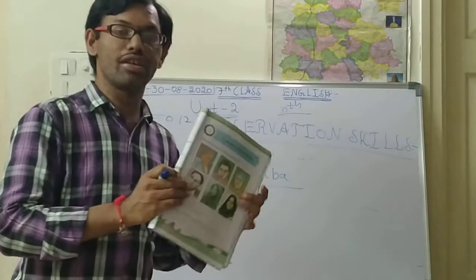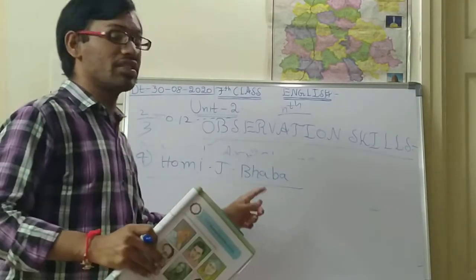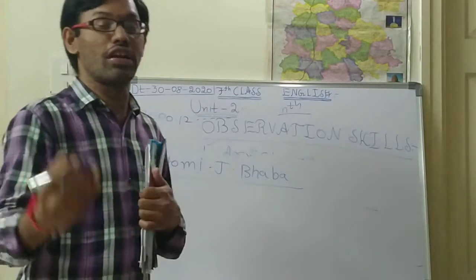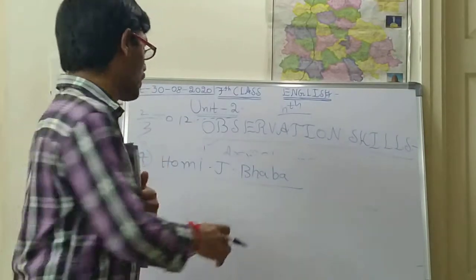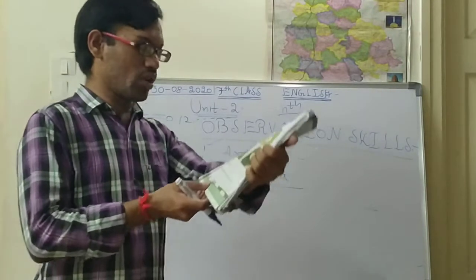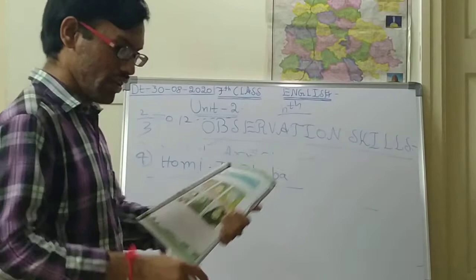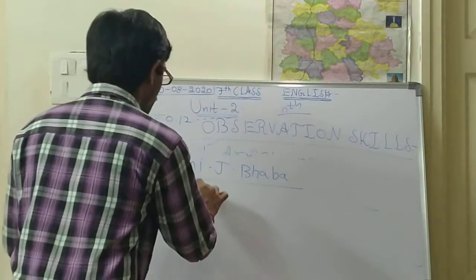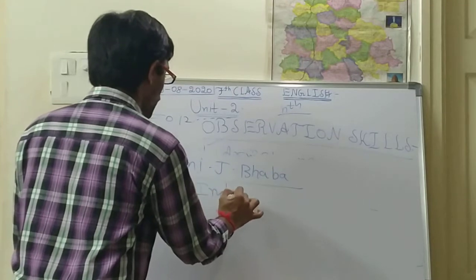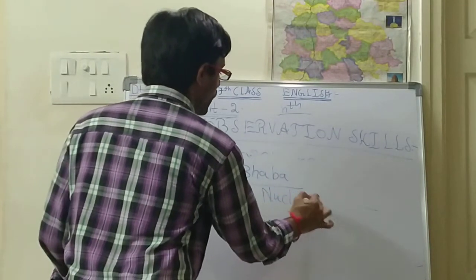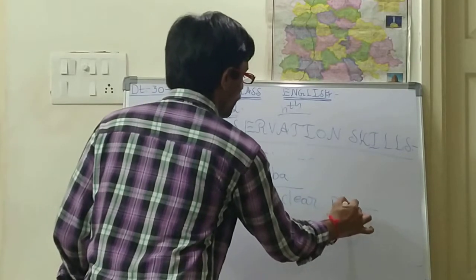Homi J. Bhabha. This person was one of the nuclear physicists. In nuclear physics, he was one of the famous researchers. He was an Indian nuclear physicist.